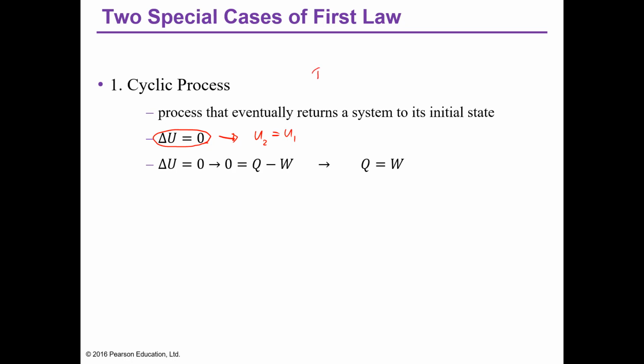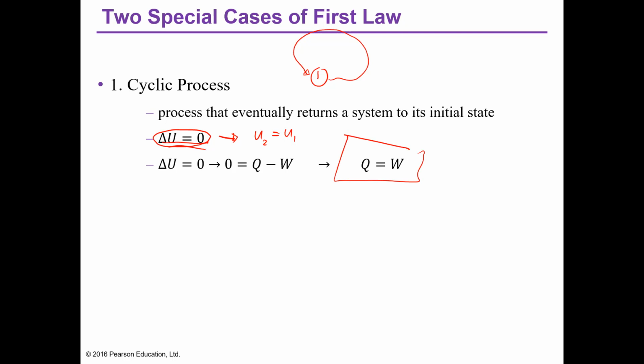So, for example, you start at state 1, you run, you do work, you add heat, and so on. But at the end of the day, a cyclic process means you return to your initial state. So it means your delta U is equal to 0. And using the first law, it implies that the heat added is equal to the work done by the system.